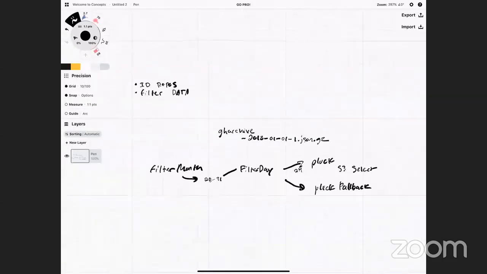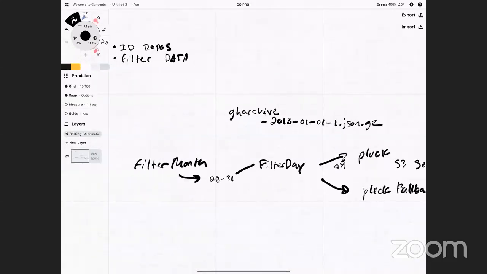Okay, so coming back to this initial piece here, when we call filter month, we also give it what we call a filter. That's basically an encoded CBOR object, and we store it in S3 so that we don't have to pass it between the Lambda functions, because it can get too big to be passed around. That CBOR object has not only the pluck values in it, but also any repositories that we want to filter. So what pluck day will do after it gets this pluck set is filter out all the information just for the repositories that it cares about. And then filter day is going to store that in S3.